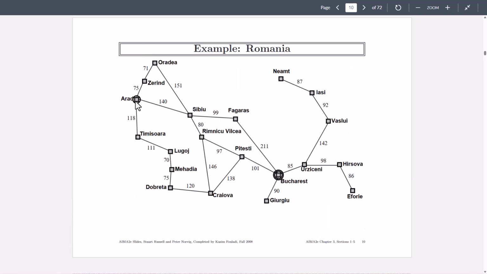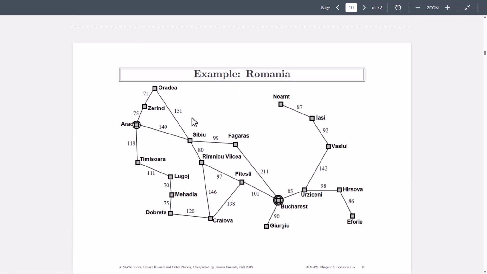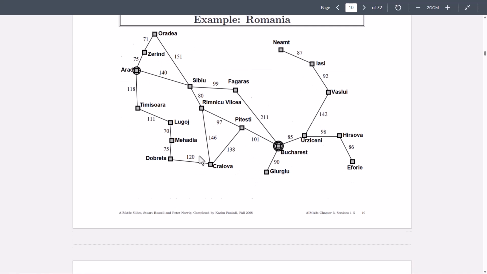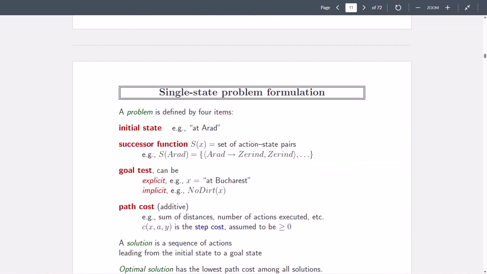Like you are in a particular position, you take an action, and then you reach a next state. So that state is also now included in the successor function, and together all those states create the state space, which is nothing but a network of all reachable states. Now the next thing is the goal test. It determines if a state satisfies the goal. In our example, the goal is Bucharest. That means I want to reach Bucharest. In other cases like chess, the goal might be conditions such as checkmate.